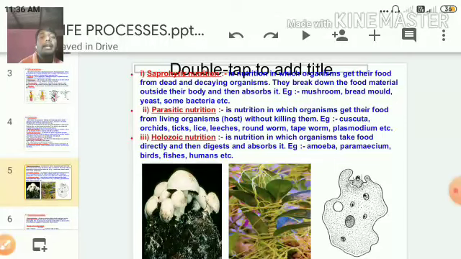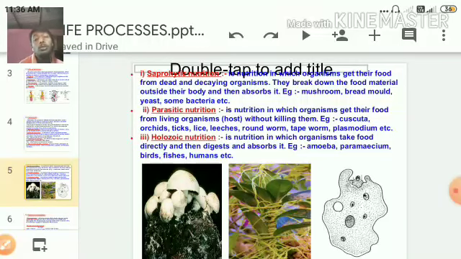And the second most important is parasitic nutrition. So what is parasitic? Para means they are present inside the organ, inside the cell, inside the organism. They lack the ability to live individually, so they need to depend on other organisms. Not only depend, they need to live inside the other organism. So it is also a second mode of nutrition.